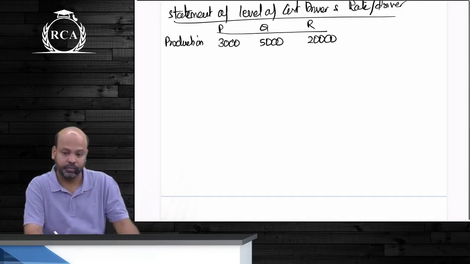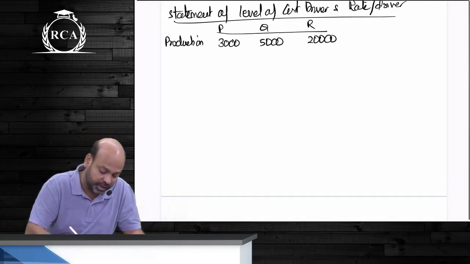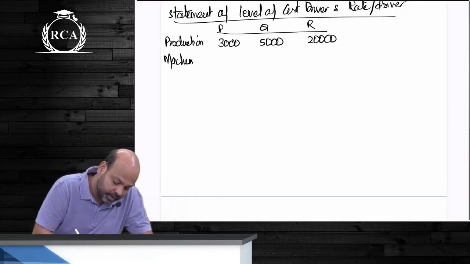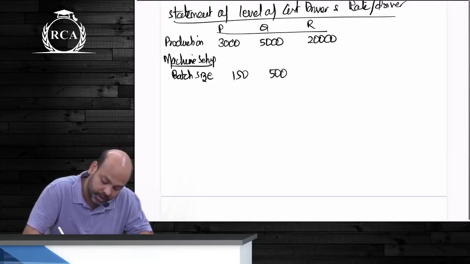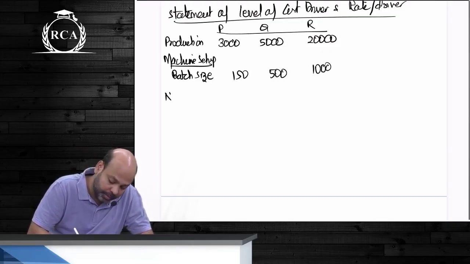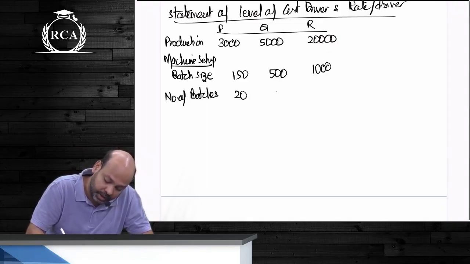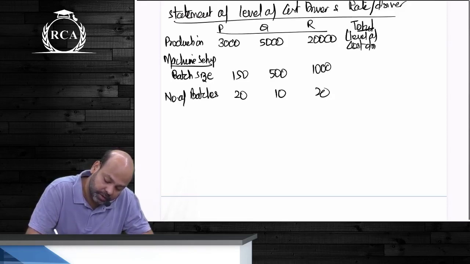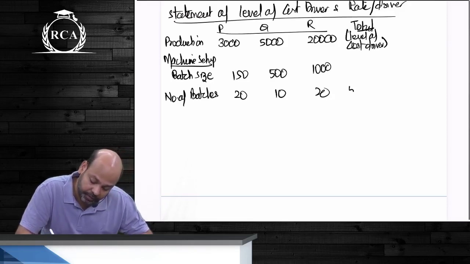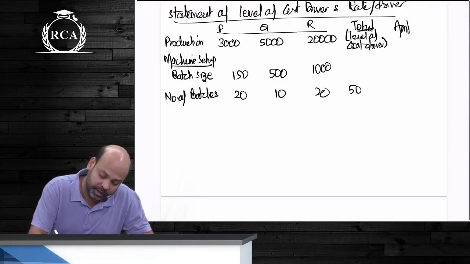20,000. As far as machine setup is concerned guys, will it be governed by batch size? Yes or no? So machine setup के नीचे मैं लिखता हूँ batch size guys. What's the batch size of product P? 150, 500 and 1000. What will be the number of batches? Number of batches guys will be 20, 10, 20. Total guys, this will become the level of cost driver. Level of cost driver कितना है बेटा? 50.